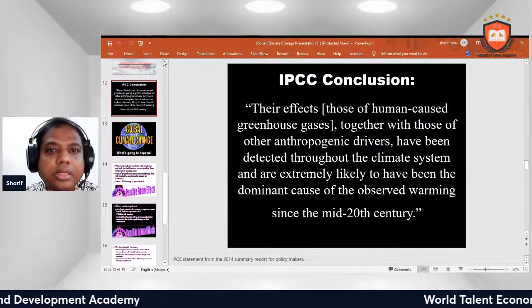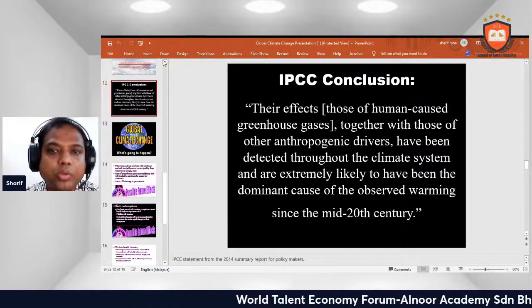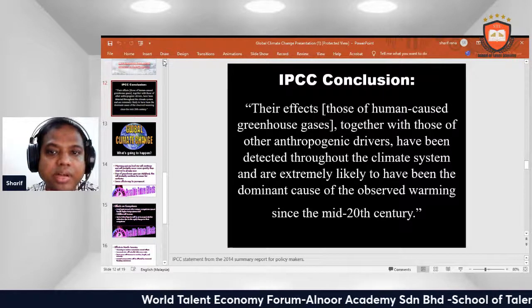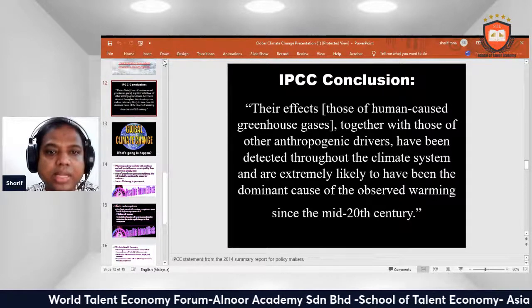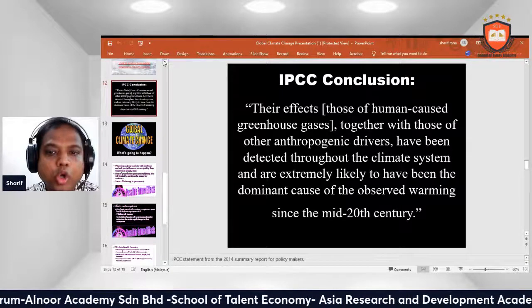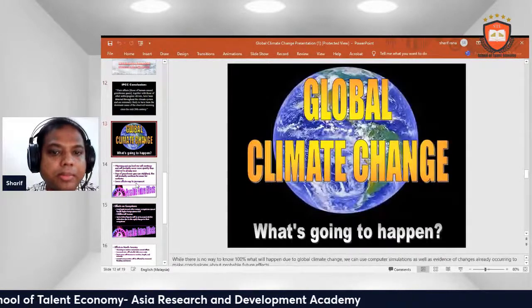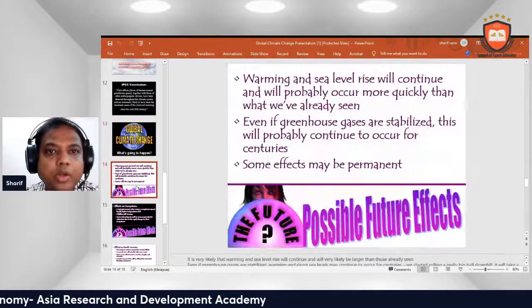According to the IPCC, the effects of human-caused greenhouse gases, together with other atmospheric drivers, have been detected throughout the climate system and are extremely likely to have been the dominant cause of observed warming since the mid 20th century. Global climate change, what is happening?